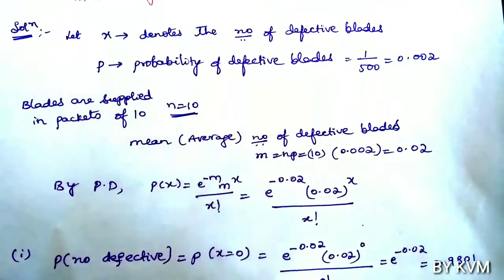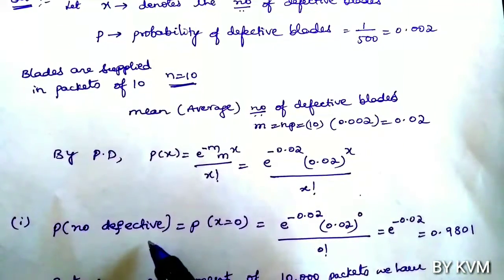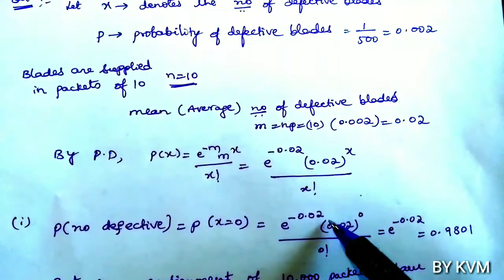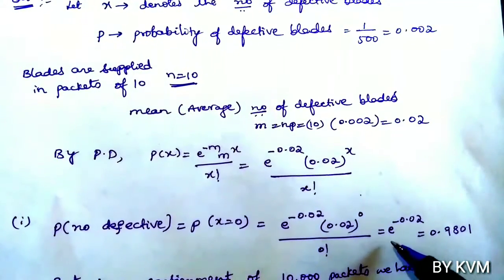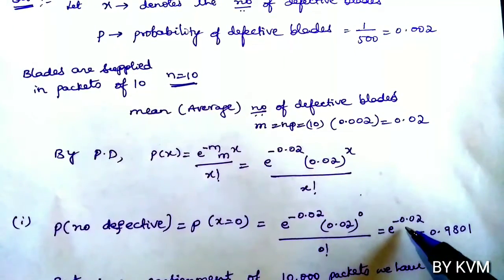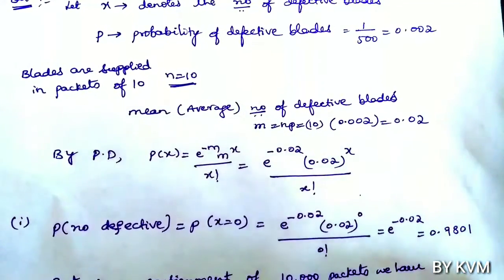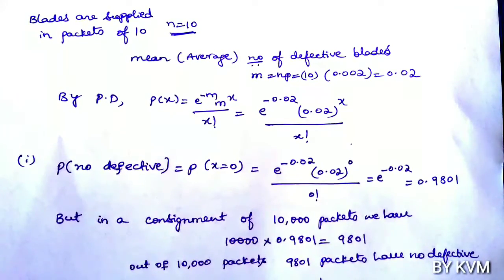First case, probability of no defective blades, put x equals 0. So e power minus 0.02 into 0.02 power 0 by 0 factorial, which is e power minus 0.02, equal to 0.9801.